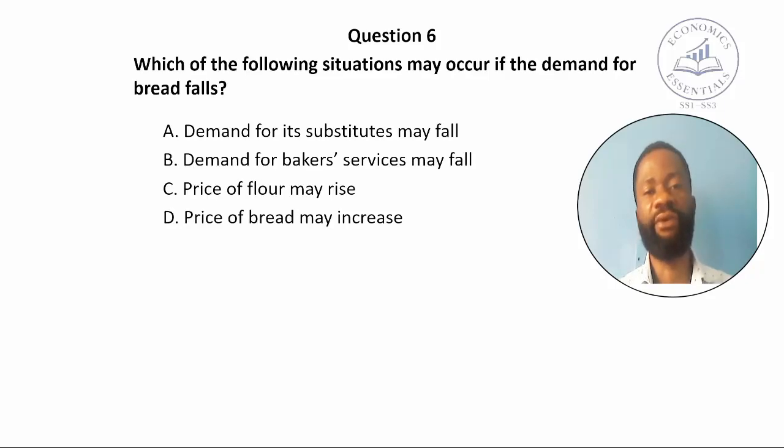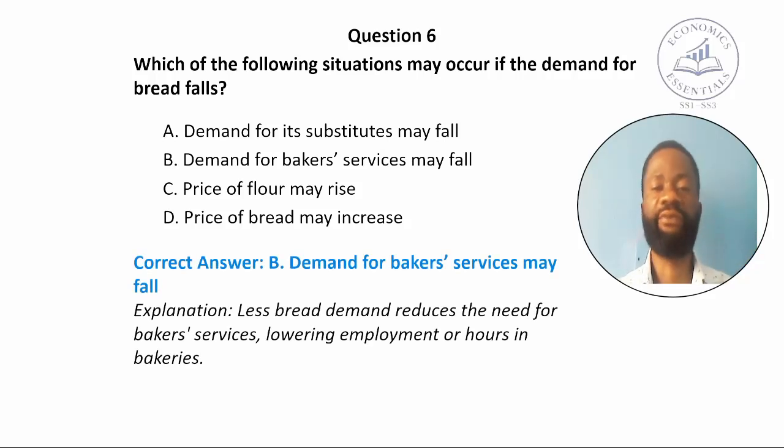Which of the following situations may occur if the demand for bread falls? A. Demand for its substitutes may fall. B. Demand for bakers' services may fall. C. Price of flour may rise. D. Price of bread may increase. The correct answer is B. Demand for bakers' services may fall, because less bread demand reduces the need for baker services, lowering employment or hours in bakeries. All right, question 7.